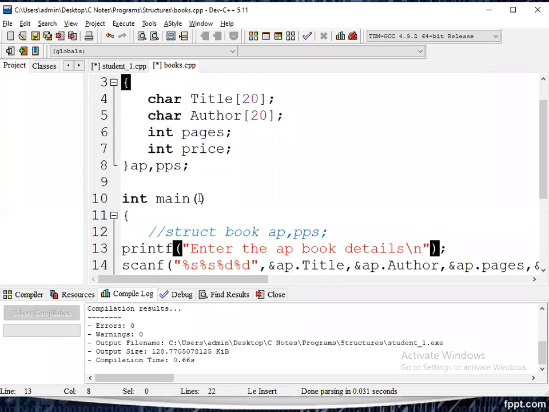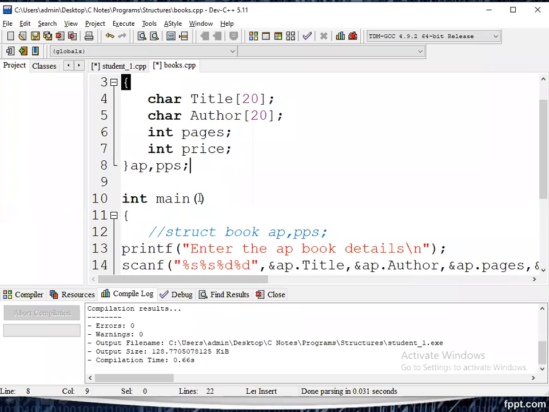Again, same point. Here, what are the variable names? AP and PPS are variables. What are the fields or members? Title, author, pages, price. Four fields are there. Two variables are there. Now let us verify. We can store data into the structure, and we can access data from the structure by using scanf and printf statements. Carefully, we have to give the format specifiers in the scanf and printf statements.